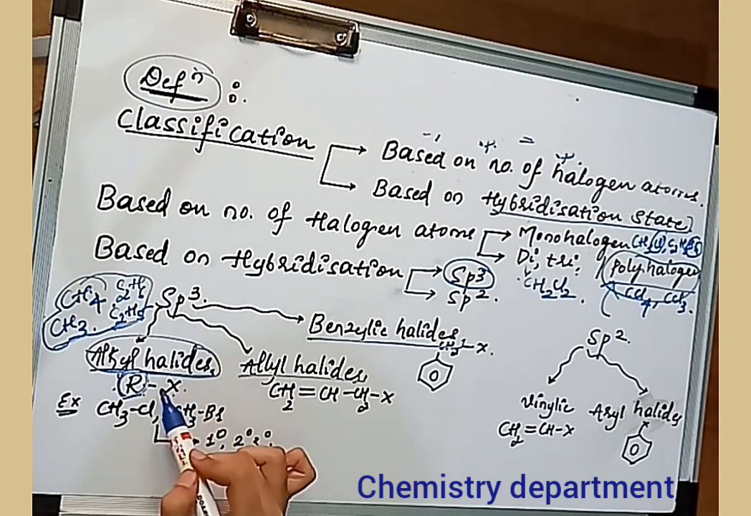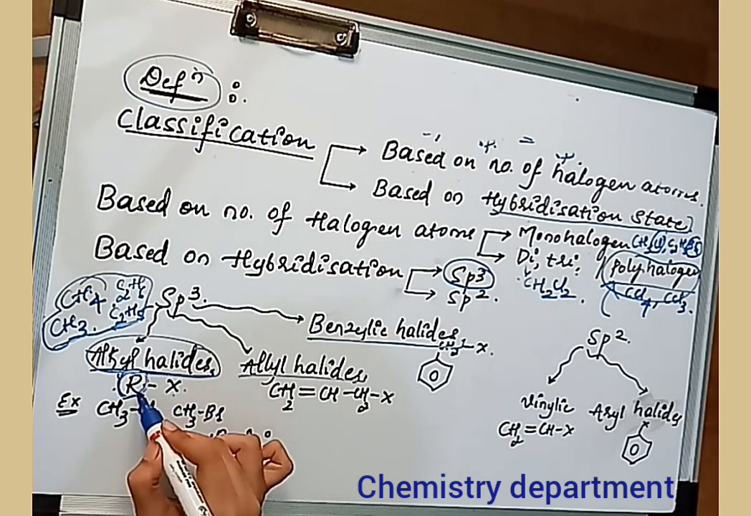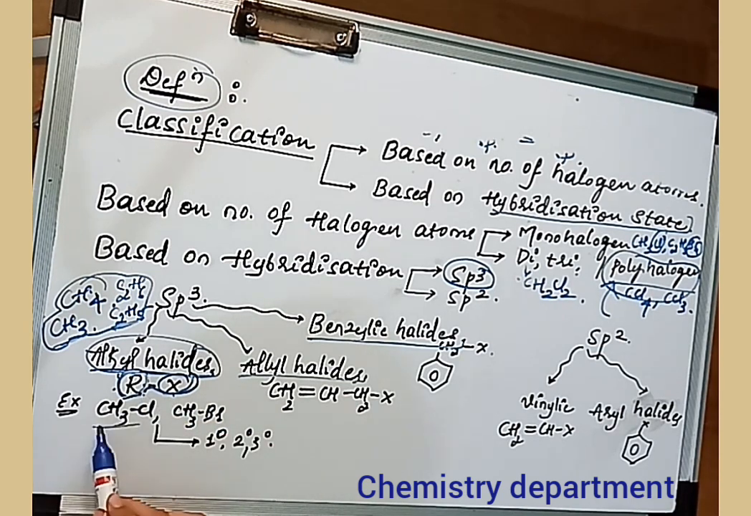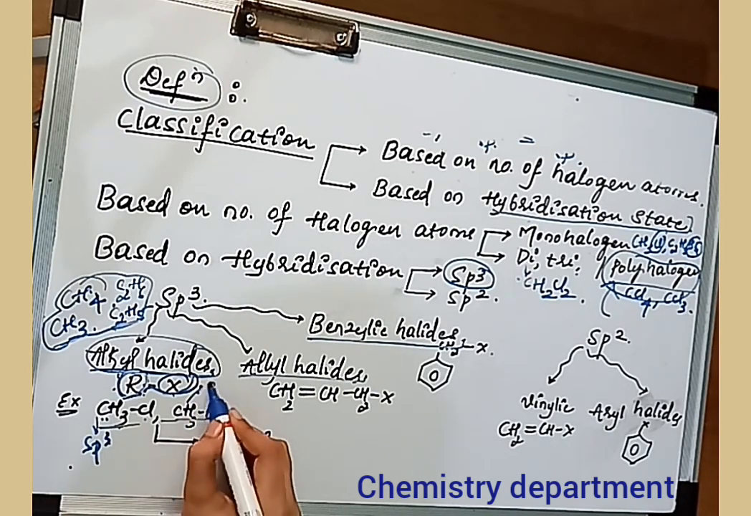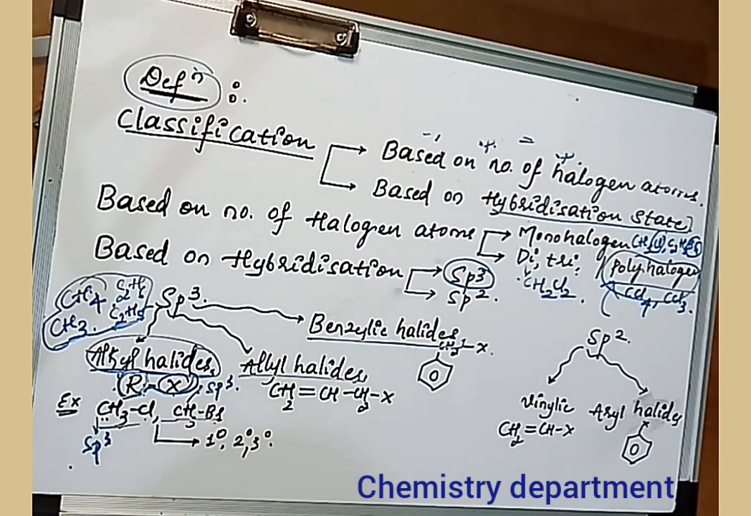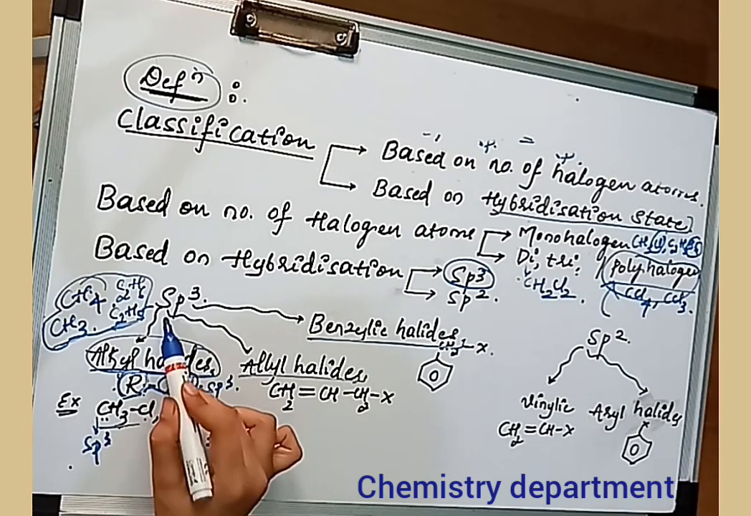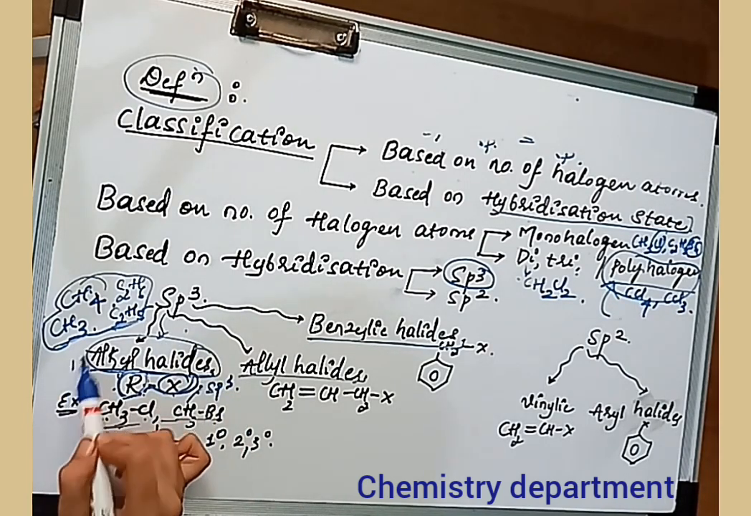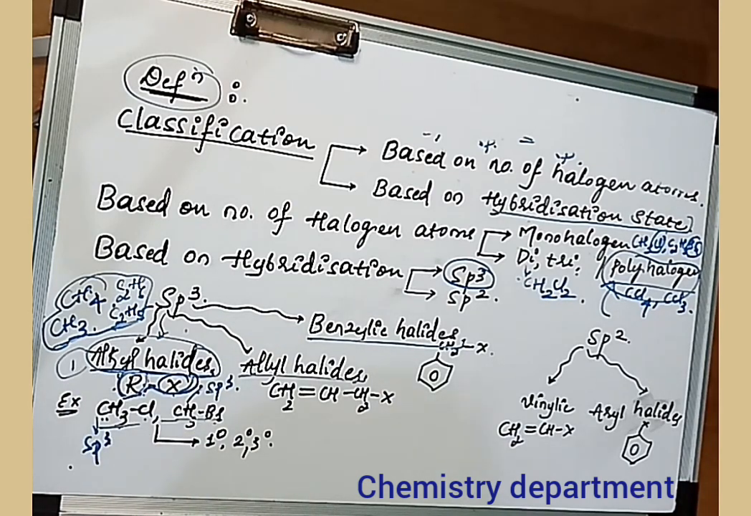So sp3 hybridization means for this alkyl chain, if the halogen atom is directly attached, CH3Cl or CH3Br, you can see here there is a single bond between this C and Cl. The hybridization state of this carbon is sp3. Here also the hybridization state of this carbon is sp3. So depending upon the sp3 hybridization, the first classification is alkyl halide.